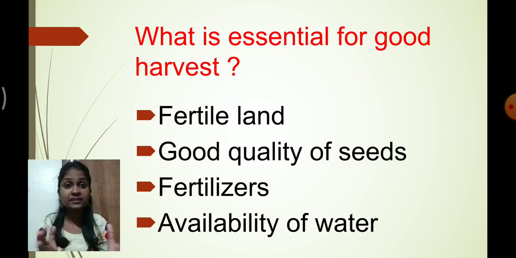Understood? What are the essential things required for a good harvest, students? Fertile land, good quality seeds, fertilizer and availability of water.